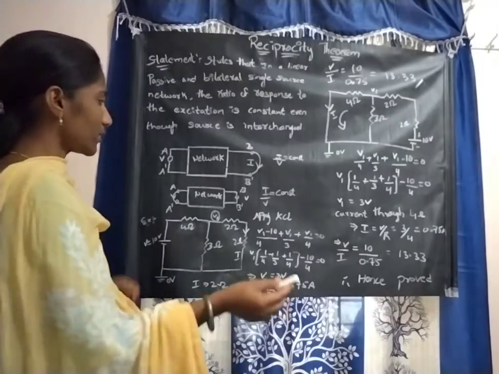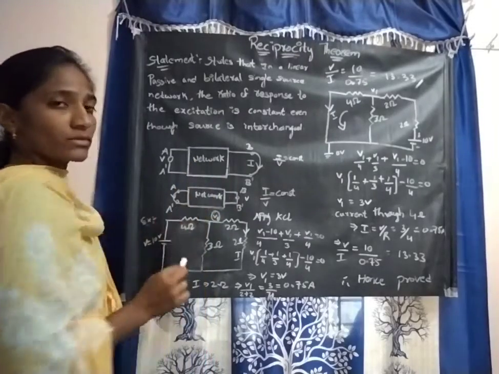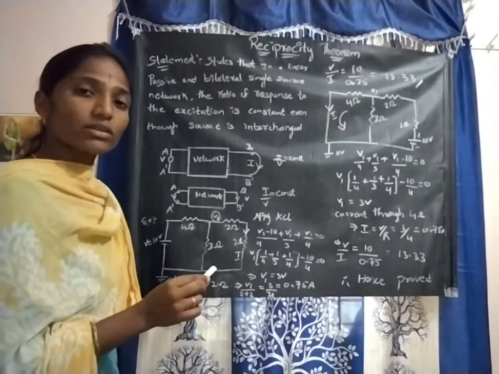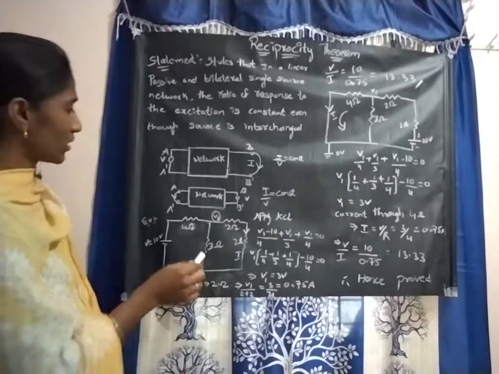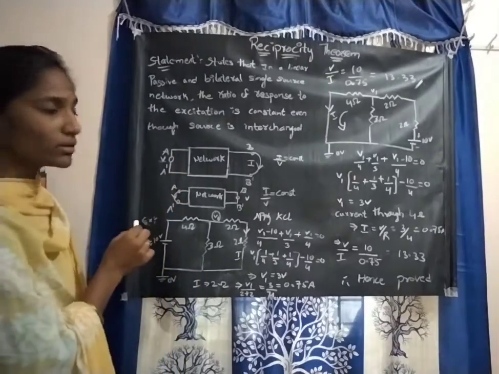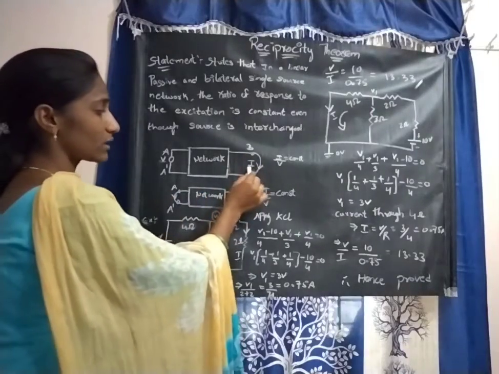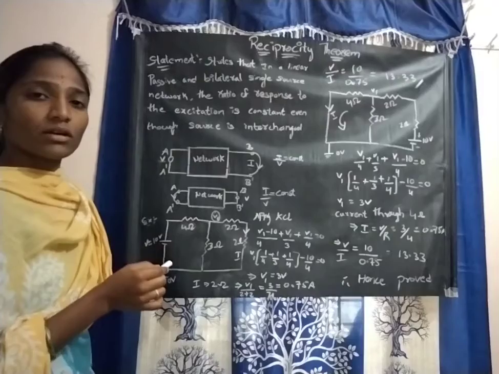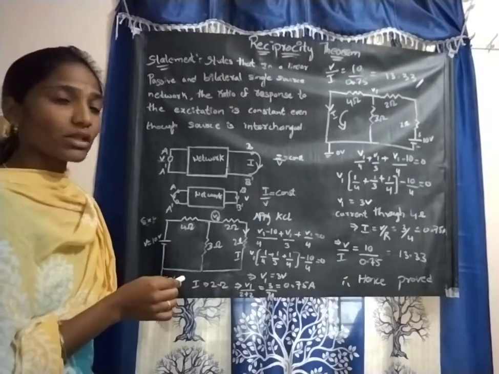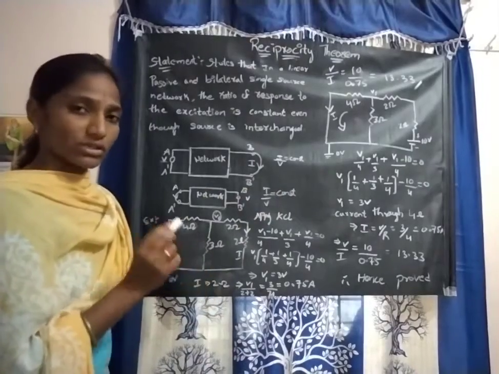For example, let us consider a single bilateral network with a linear system. Here at the A, A dash terminals we are giving voltage as input, and at the B, B dash terminals we are taking current as output. Then the ratio of I by V or V by I is equal to a constant.